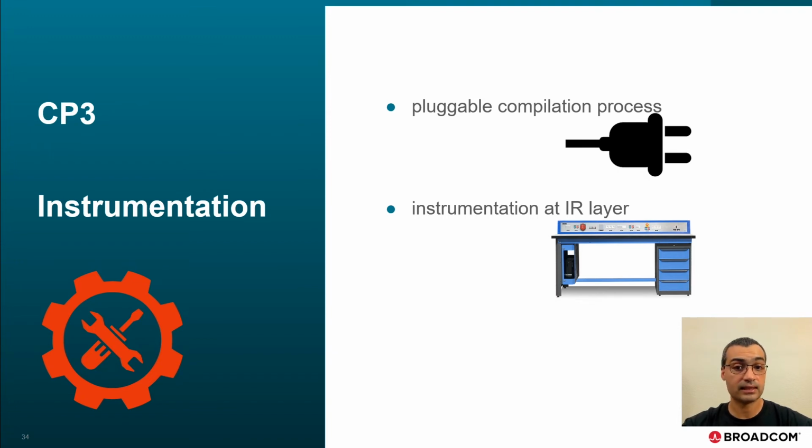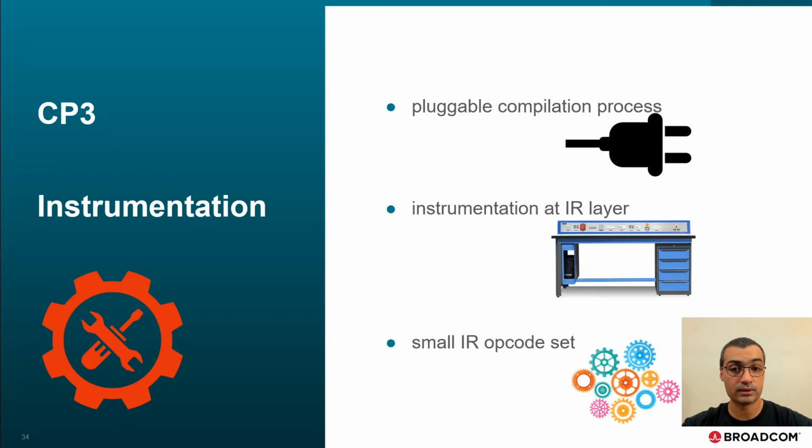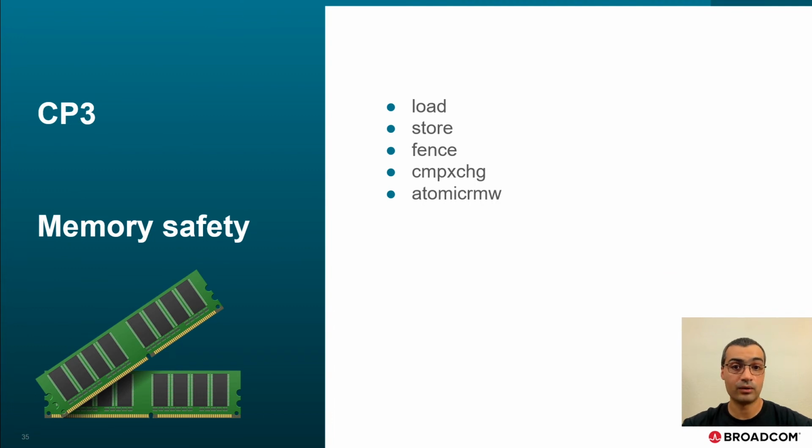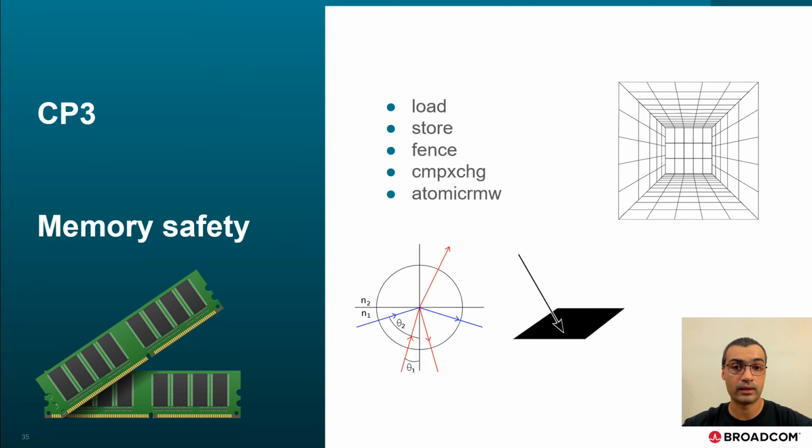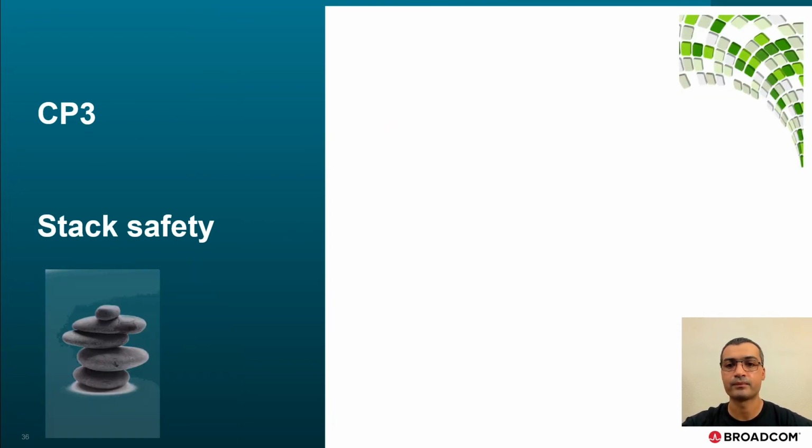And lastly, we noticed that the set of opcodes in this IR is quite limited, and more importantly, the opcodes that we're interested in are just a few. For instance, these are the only opcodes that interact with memory: load, store, fence, compare exchange, and atomic read-modify-write. If we instrument this handful of opcodes, we can enforce a boundary for the in-process sandbox. Moreover, we can treat reads and writes differently. We can block accesses going outside the sandbox or let them bounce around in the confined area.